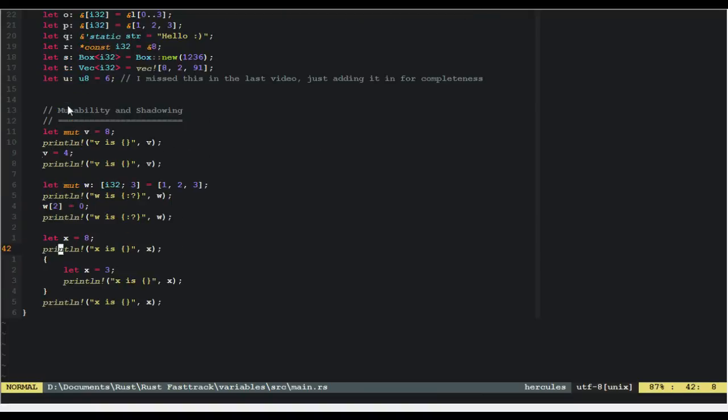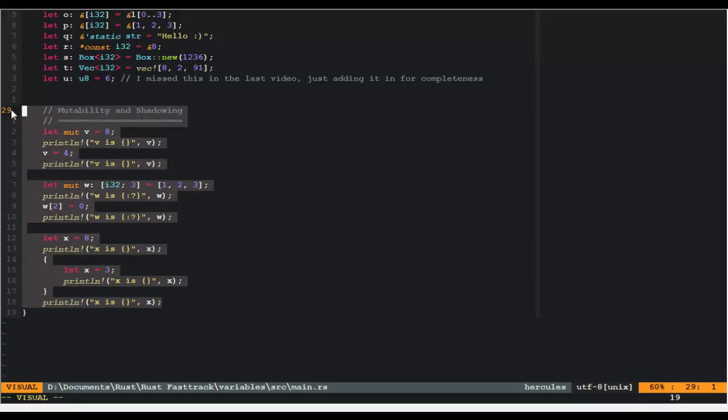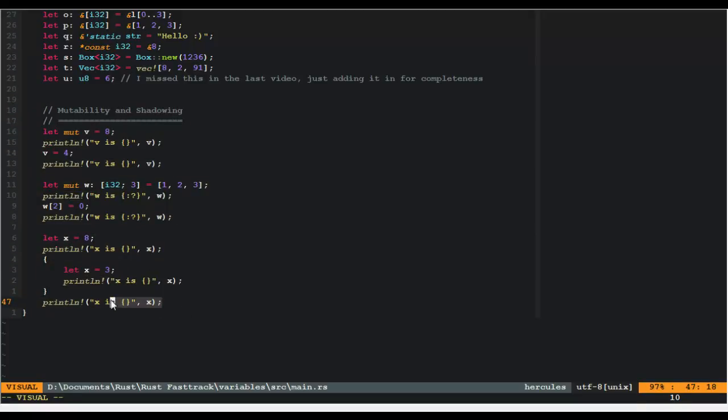So this has been a really short one on mutability, and next up we're going to talk about lifetimes, and that's going to get a bit more complicated, because I'm going to have to talk to you about traits, I'm going to have to talk to you about these scopes, I'm going to have to talk about all sorts. So yeah, let's go do that now.